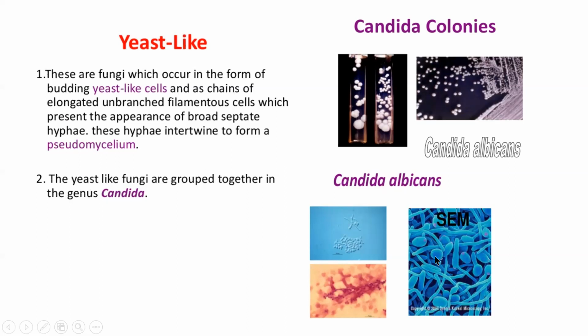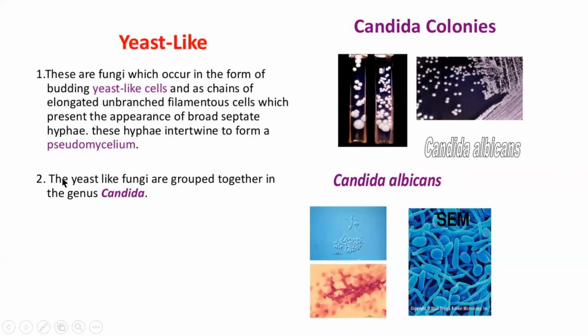So when many unicellular cells gather together one after the other, lengthwise, they look like a mycelium. So they are called pseudo mycelium. Okay. So the example: Candida albicans is a yeast-like fungi. You don't refer to it as yeast. For yeast, the best example is Saccharomyces cerevisiae. Yeast-like fungi, you have one example, Candida albicans, because they show what is called a pseudo mycelium, a false